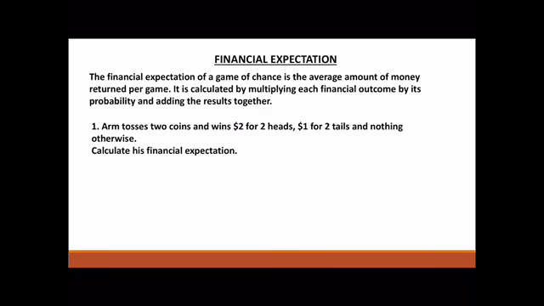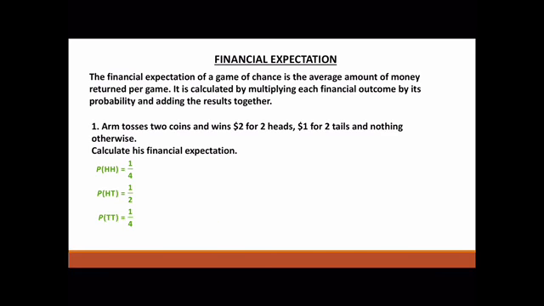So a simple game here first. Arm tosses 2 coins. He wins $2 if it comes up as 2 heads, $1 if it comes up as 2 tails, and nothing if it doesn't happen at all. So first, here's financial expectation. First thing we need, the probability of each thing happening. We've done this exact question before. The probability of getting a head and a head is 1 out of 4. 1 head, 1 tail, 1 out of 2 because it can happen in 2 different ways. And a tail is 1 out of 4.